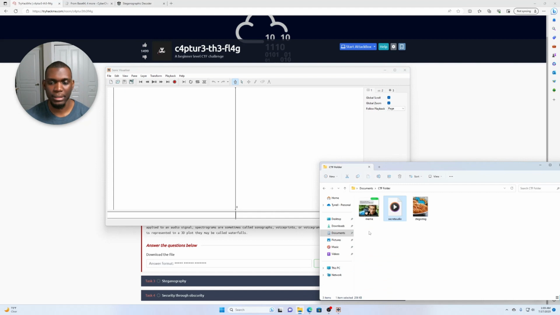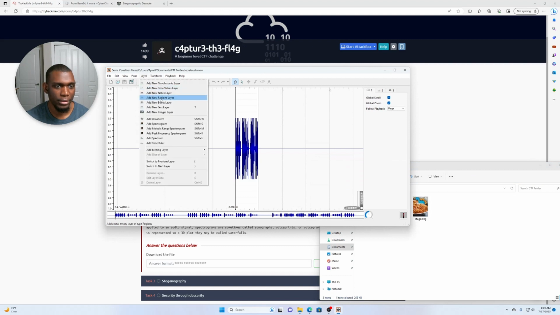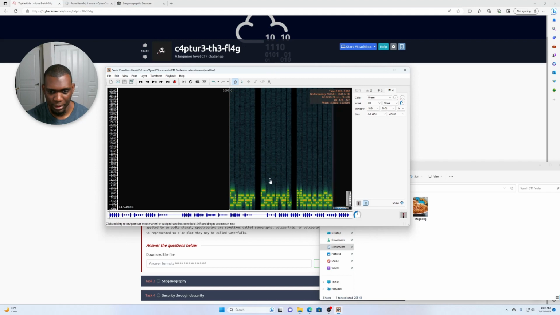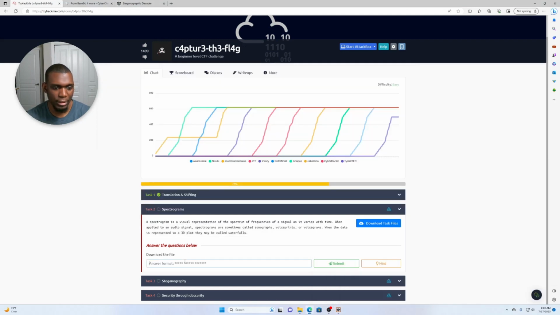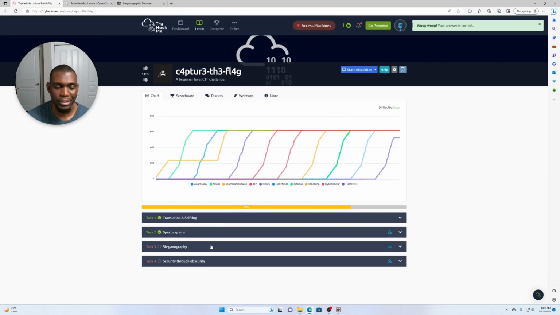Let me go ahead and see here. Gonna have to grab this one. We're gonna throw that in here, and then layer. Add this one, and it's supposed to say something. We scroll in a little bit. It says super secret message, so we can just type that in. Yep. All right, there we go. So that one's done. Super simple.